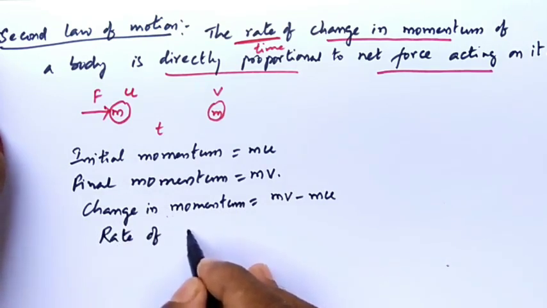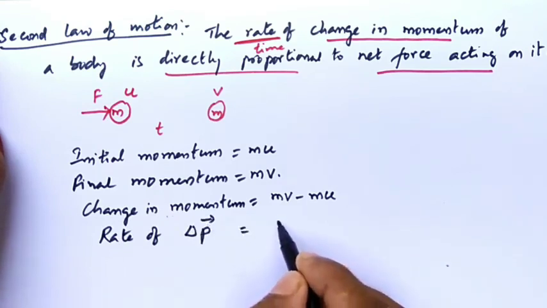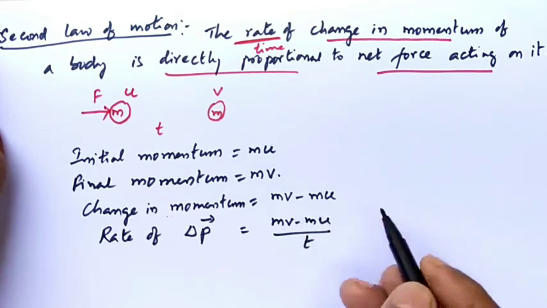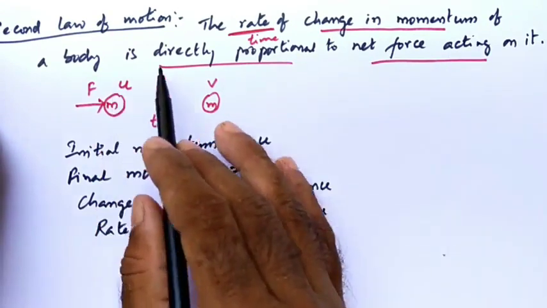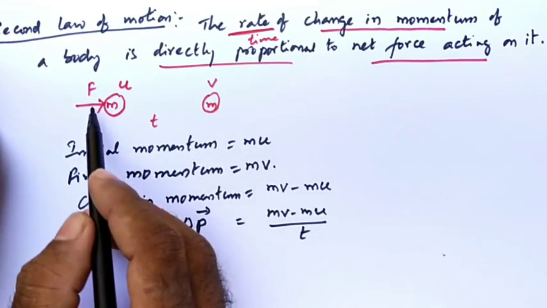Now the rate of change in momentum. I am writing delta p, which is the change in momentum, divided by time: (mv minus mu) divided by t. This rate of change in momentum is directly proportional to the net force acting on the object.